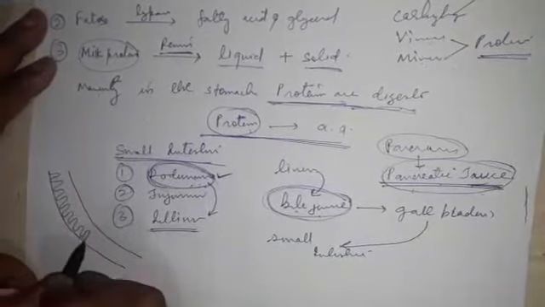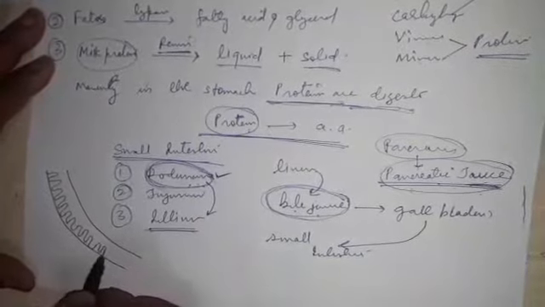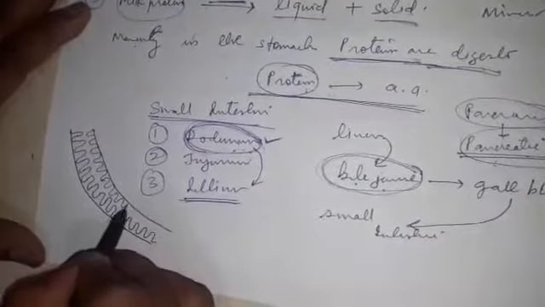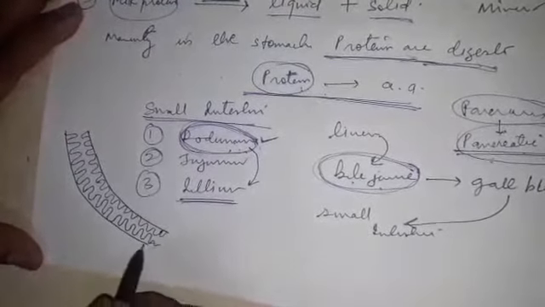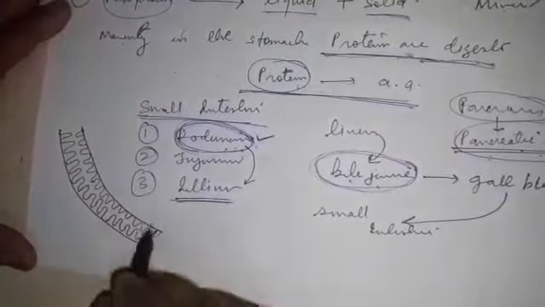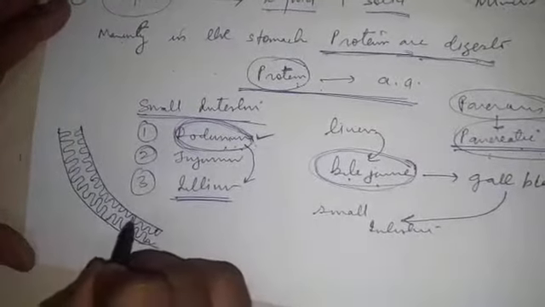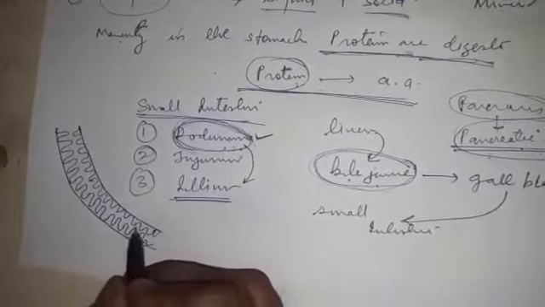For this I have just made another video: how does the structure, or the design, of the small intestine help in the absorption of food? What is the speciality of the small intestine which helps in absorption? I will be forwarding that video along with this video also.